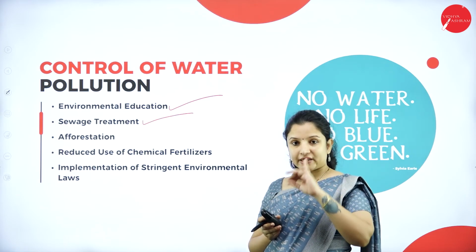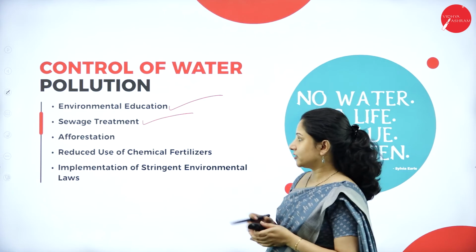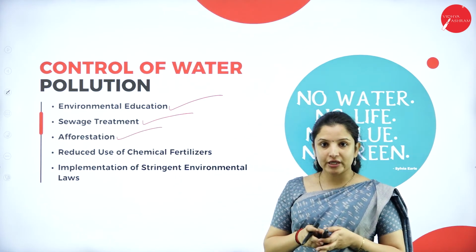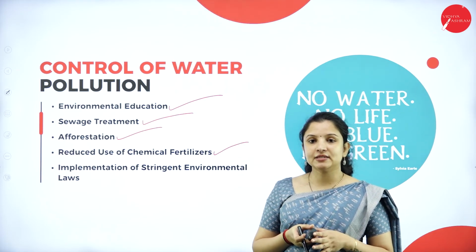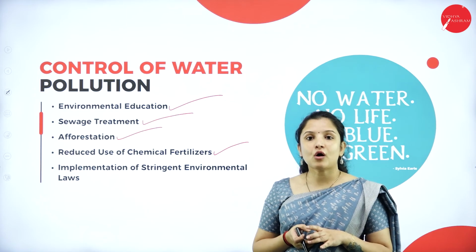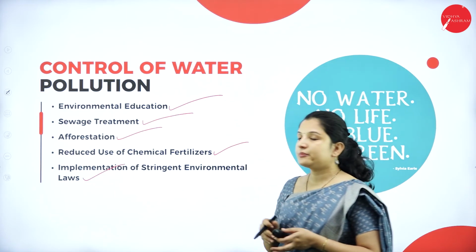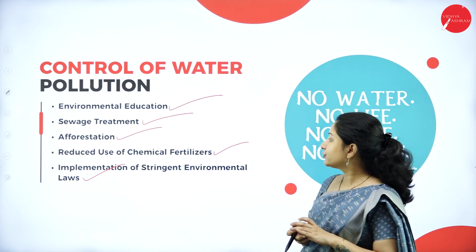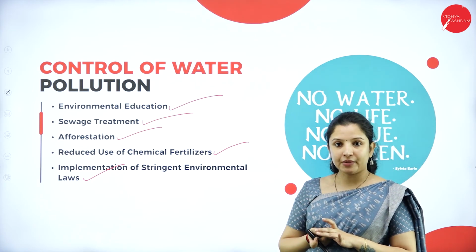All the harmful materials, chemicals should be removed, and then it has to be let into the water. Next is afforestation, that is, by growing trees. Next is by reducing the use of chemical fertilizers, instead opting for organic farming. Next is by bringing in strict laws by the government in order to curb water pollution. So, this is how water pollution can be controlled.